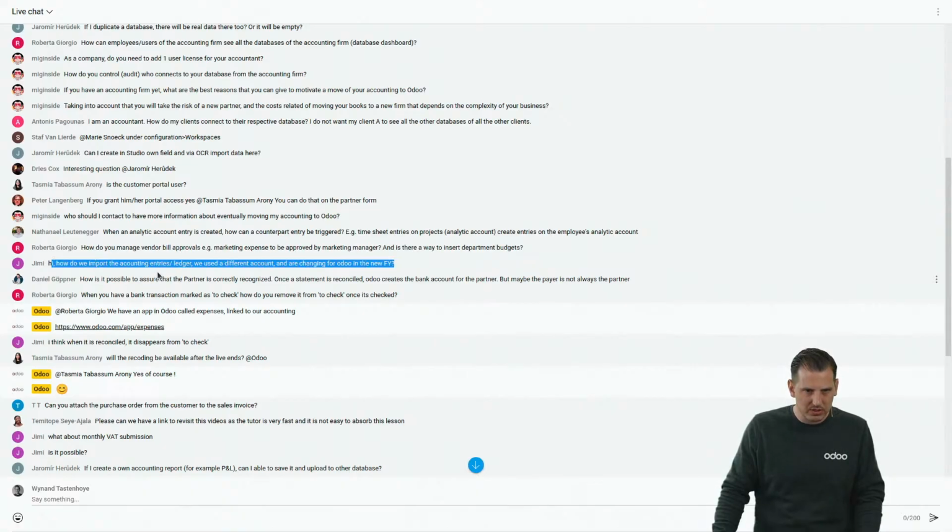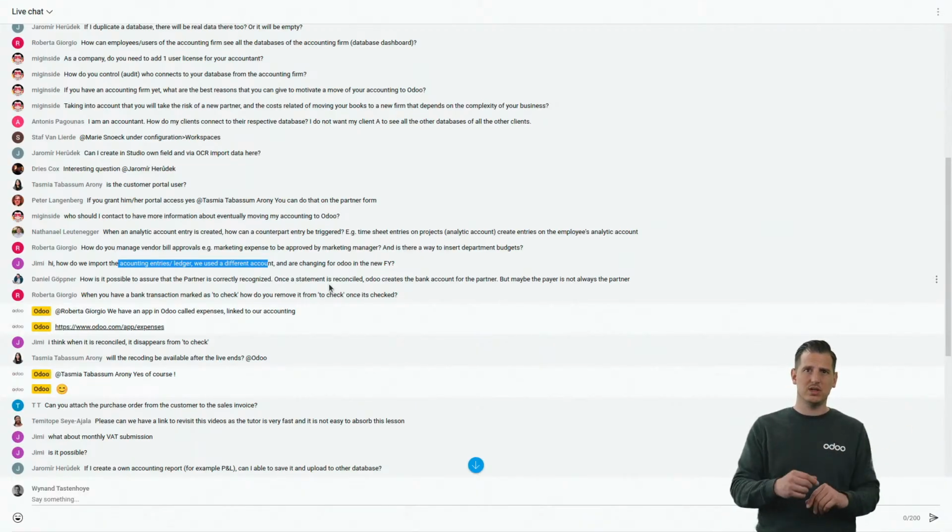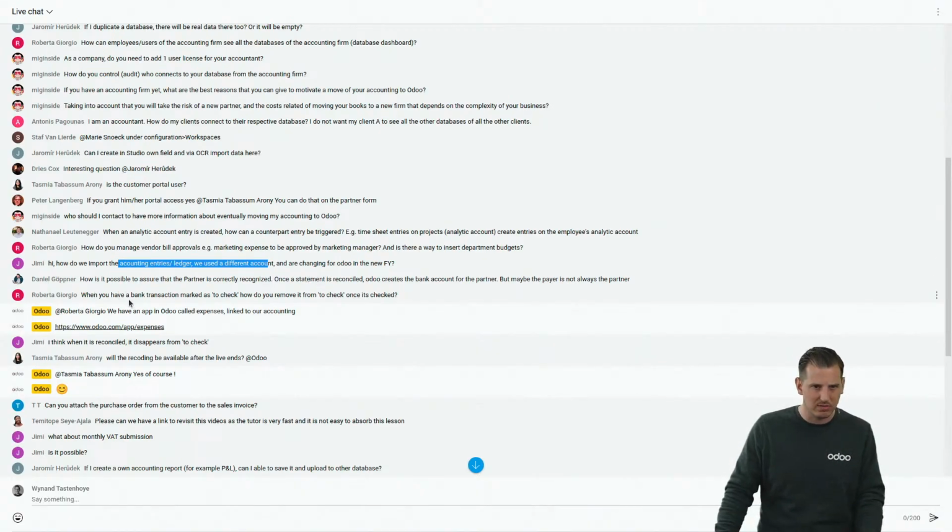How do we import accounting entries? We used a different accounting ledger and are changing to Odoo. Not sure, Jimmy, if I understand your question. Anyway, if you want to know about importing accounting entries, I think it's best that you contact an Odoo partner to explain to you how it works, or get in touch with Odoo in order to have a success pack for a consultant to help you and to explain to you. As I showed you in the webinar, we can easily provide you with import templates and explain to you how it works, but I believe it's a little bit too complicated to answer right now.